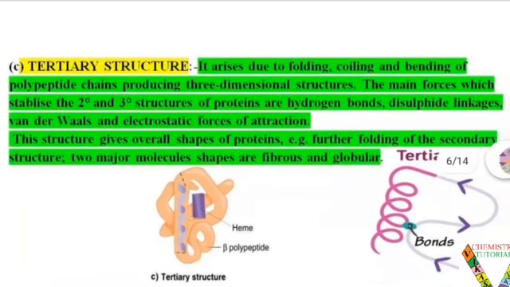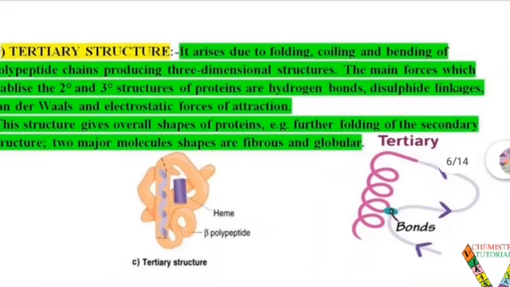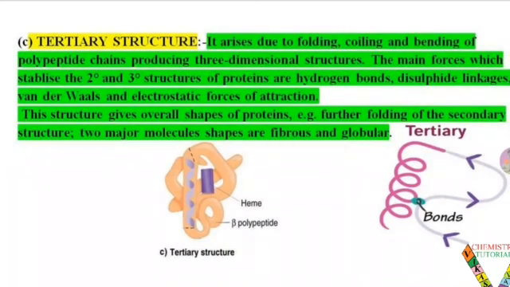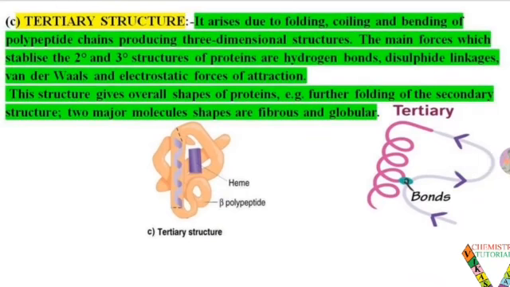The third type of structure, which is more complex in comparison to the primary and secondary structure, is known as the tertiary structure of protein. It arises due to the folding, coiling and bending of polypeptide chains. When the polypeptide chains are coiled, folded or bent, they become the tertiary structure, producing a 3-dimensional structure. The main forces which stabilize the secondary and tertiary structure of protein are hydrogen bonds, disulfide linkage, van der Waals and electrostatic forces of attraction. These forces stabilize the tertiary structure of the protein. This structure gives the overall shape of the protein.